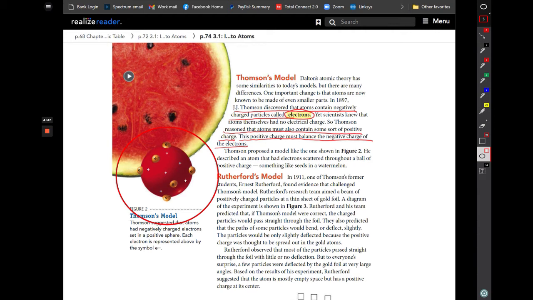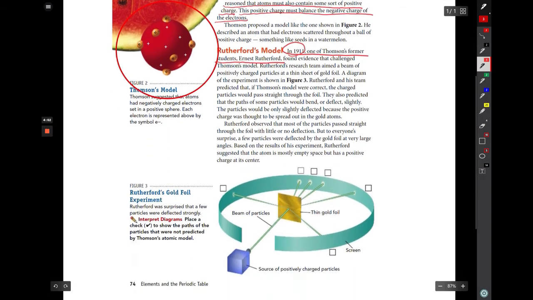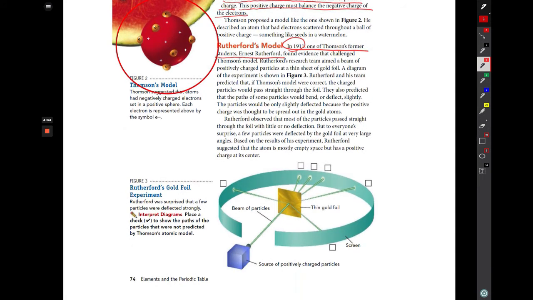Then another scientist in 1911, one of Thomson's former students, Ernest Rutherford, found evidence that sort of challenged that model. So this is famously called Rutherford's gold foil experiment, where the scientist basically took a very thin sheet of gold foil and sent an electrically charged particle through the sheet.